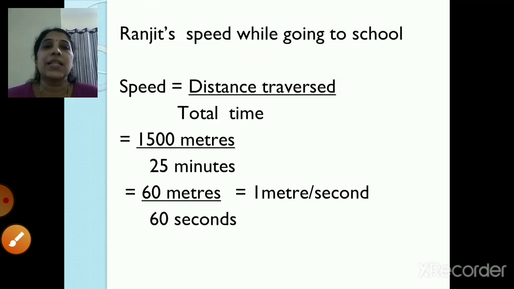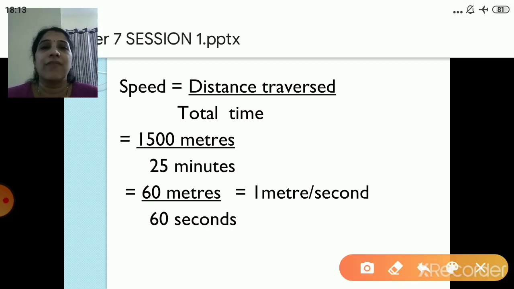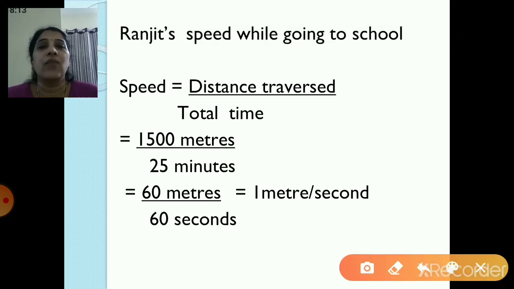Now, Ranjit's speed while going to school. Now, speed is equal to distance traversed upon total time, right? Remember AB plus BC plus CD, that was the distance. So that is 1500 meters and total time is 25 minutes, right? So again what I have done, 25 ones are 25, 25 60s are 1500. So 60 meters upon 1 minute. Again the unit of speed is meter per second.